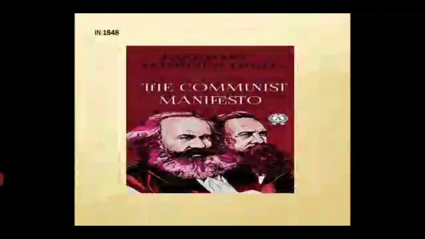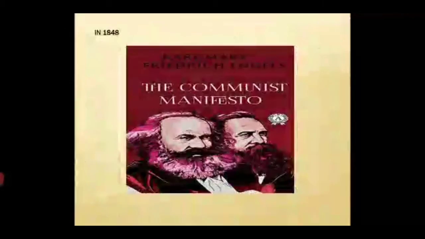So in 1848, Karl Marx and Friedrich Engels turned the world upside down with their book, the Communist Manifesto. Marx and Engels pointed out the unequal wealth of capitalism. They predicted a worldwide fight against capitalism. They thought those with less money would demand that wealth be distributed evenly among all people.